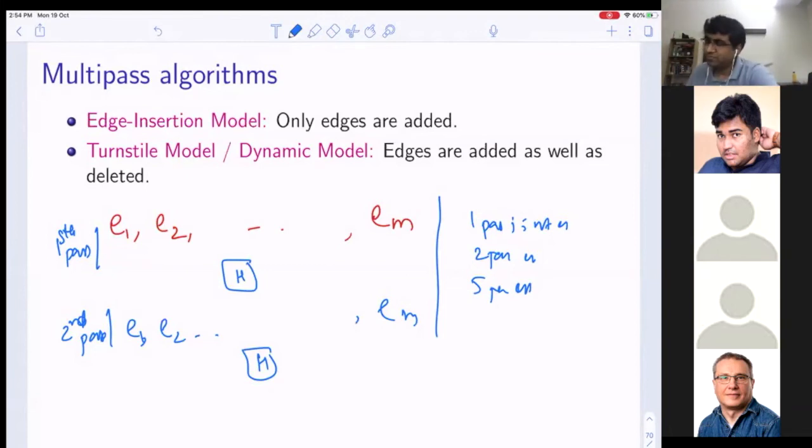There are people who also study that these edges are coming in, let's say,